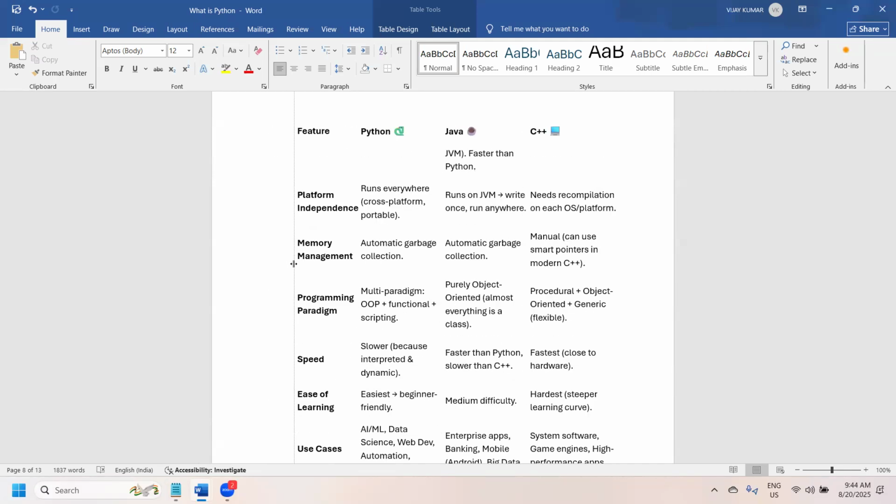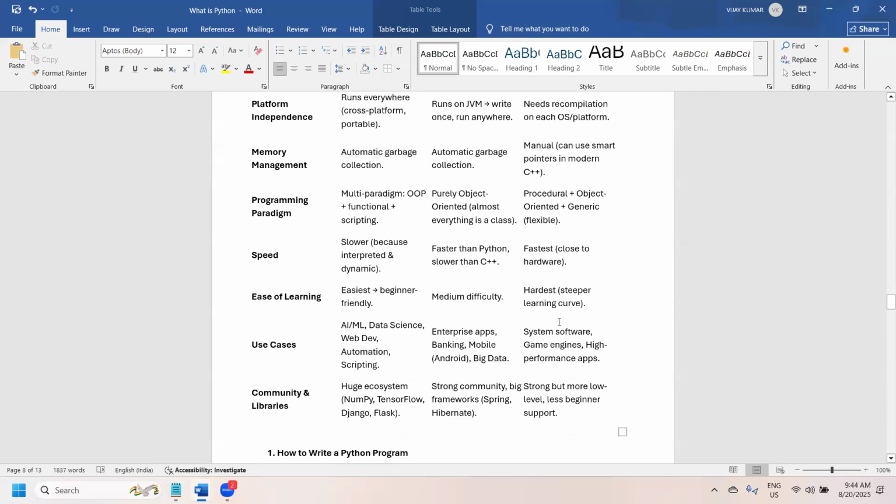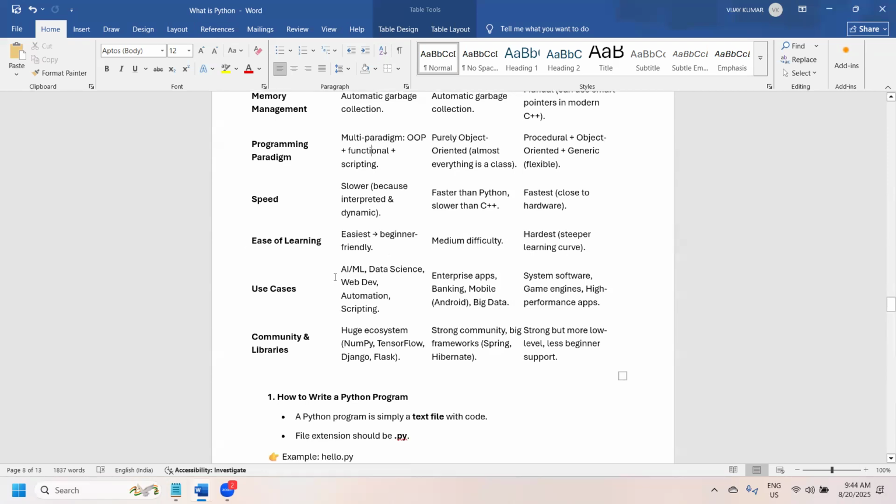And programming paradigms, as I told yesterday, Python supports multiple, whereas Java is purely object oriented, and C++ is procedural oriented. Speed: C++ is faster, Python is slower. This we already know. And ease of learning: C++ is harder to learn, but Java is medium, and Python is the easiest. The use cases: Python is used in AI/ML, data science, and web.